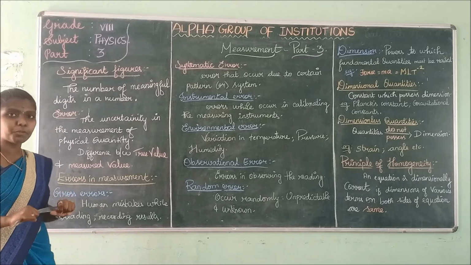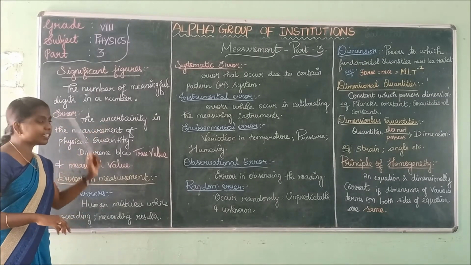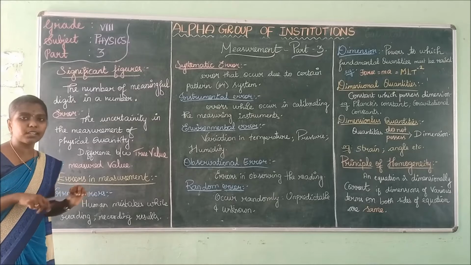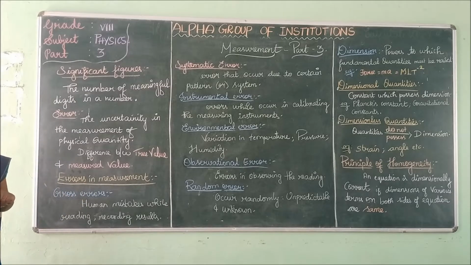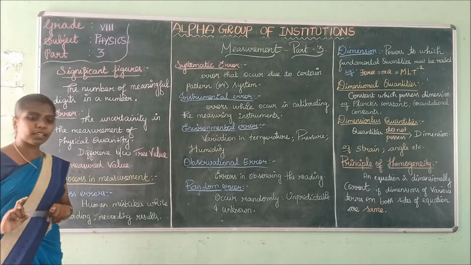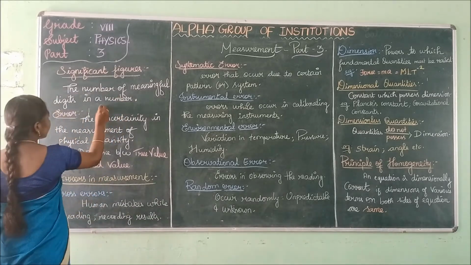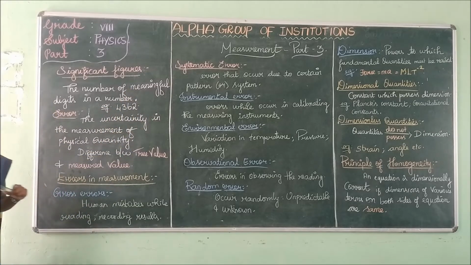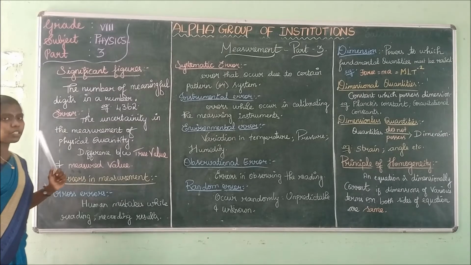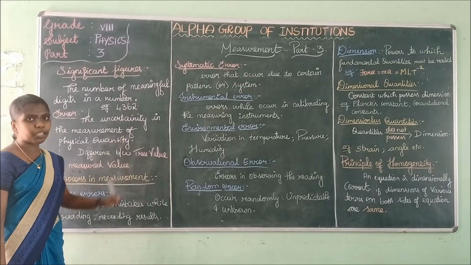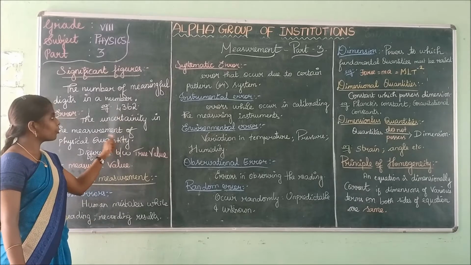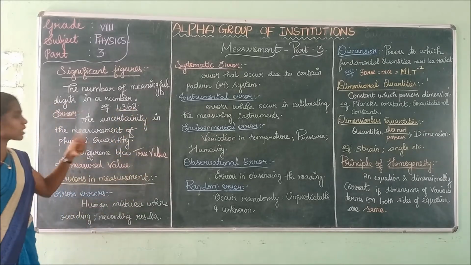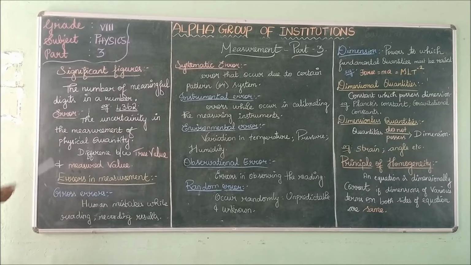What are significant figures? The number of meaningful digits in a number are called the significant figures. For example, I am writing a number: 4, 3, 6, 2. How many meaningful numbers are here? There are 4 significant figures: 1, 2, 3, 4. The number of meaningful digits in a number are called the significant figures.